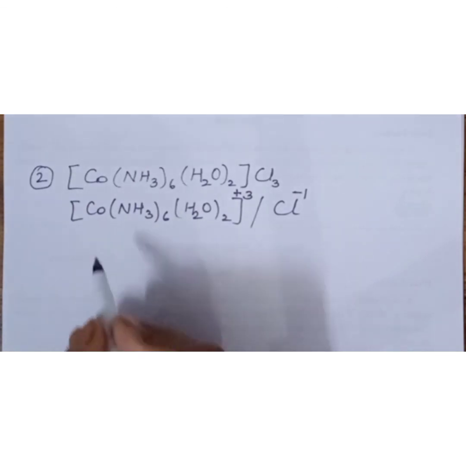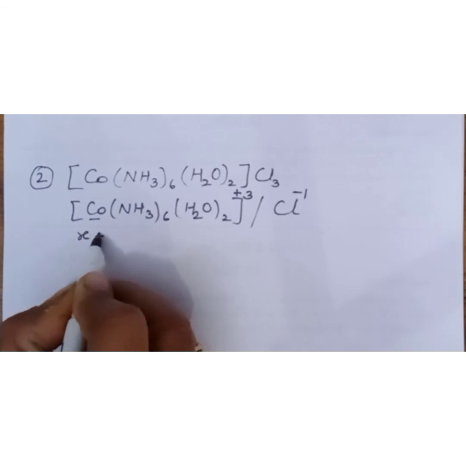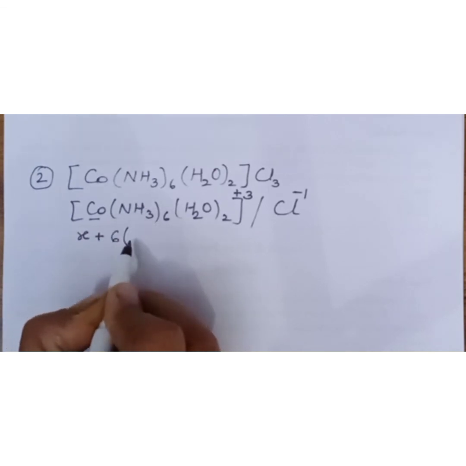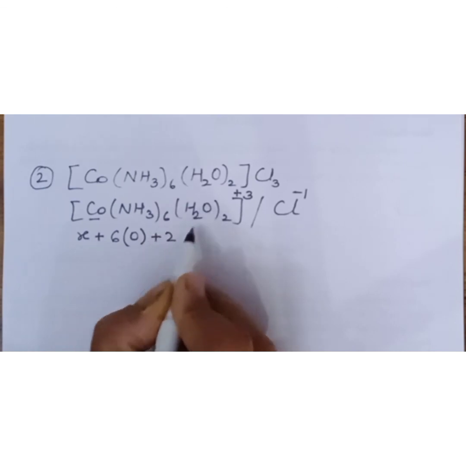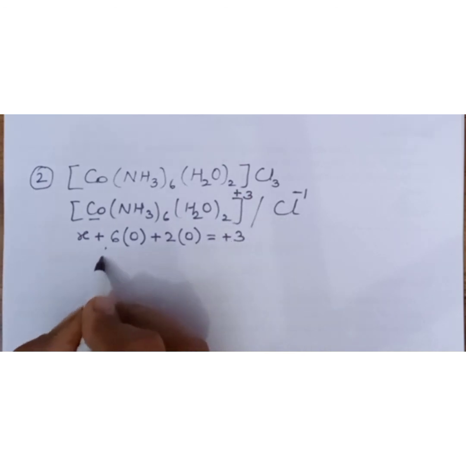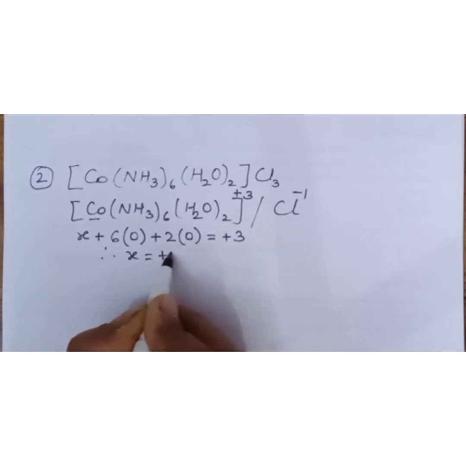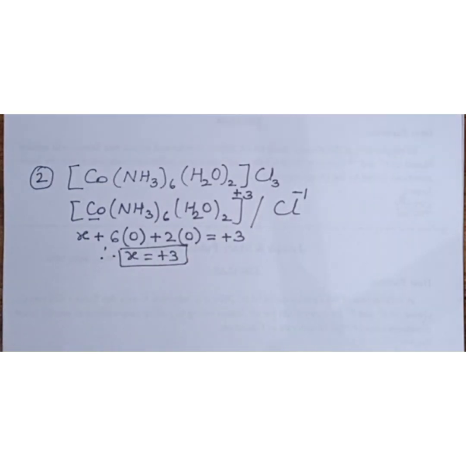Now identify the central metal atom and calculate its oxidation number. X plus 6 into amine, which has 0 oxidation number, plus 2 into H2O, which also has 0 oxidation number, is equal to the total charge carried by the complex. Therefore, X is equal to plus 3. So, this is the oxidation number of central metal atom.